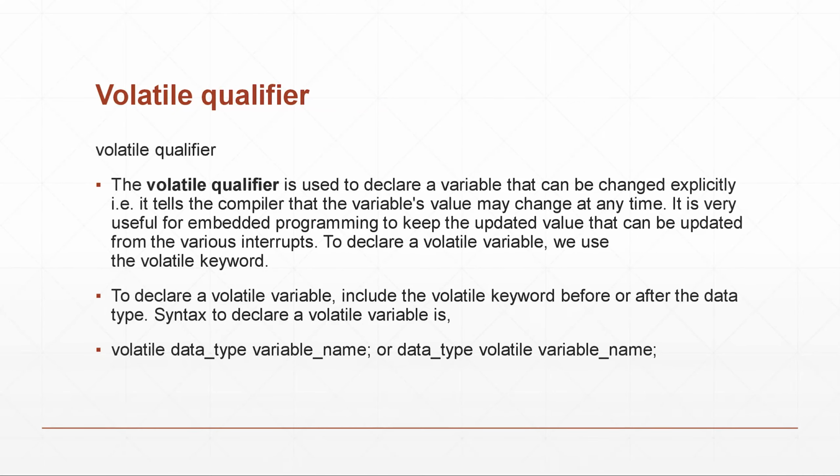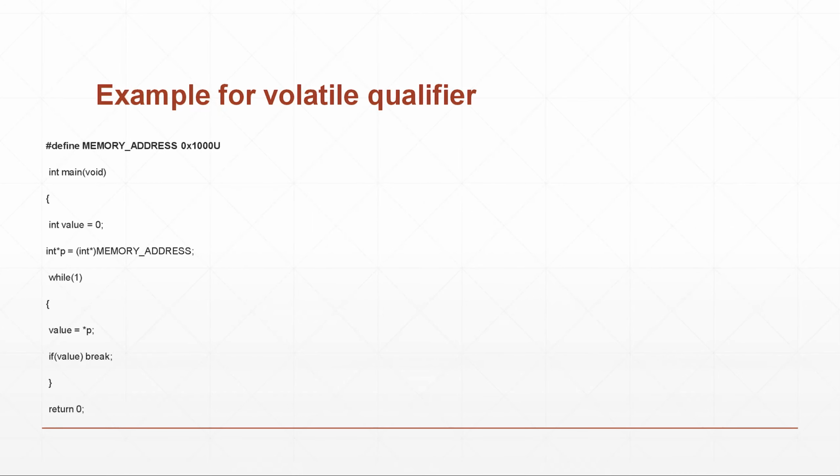Volatile qualifier. The volatile qualifier is used to declare a variable that can be changed explicitly. It also tells the compiler that a variable's value may change at any time. It is very useful for embedded programming to keep the updated value that can be updated from various interrupts. To declare a volatile variable, we use the volatile keyword, and we must include it before or after a data type. The syntax for the volatile qualifier is given below. In the below example for the volatile qualifier, the variables can be changed.